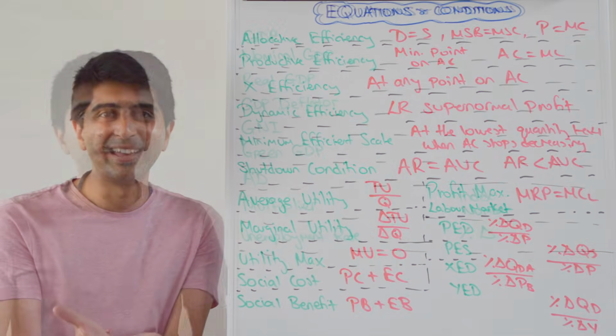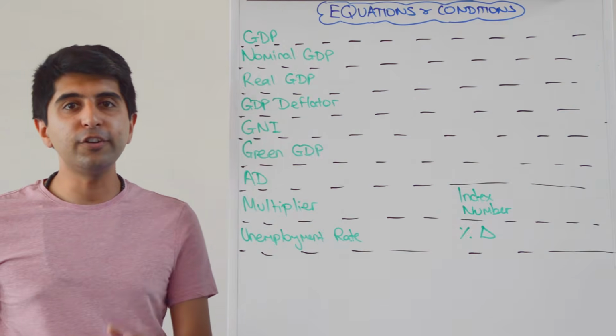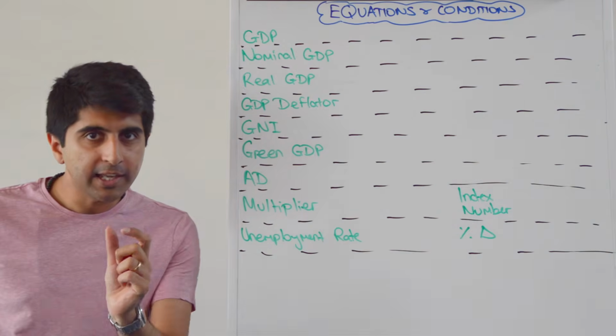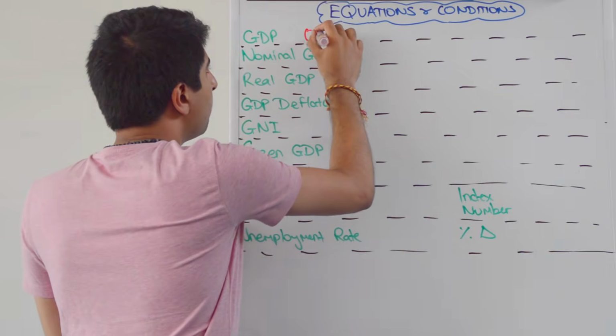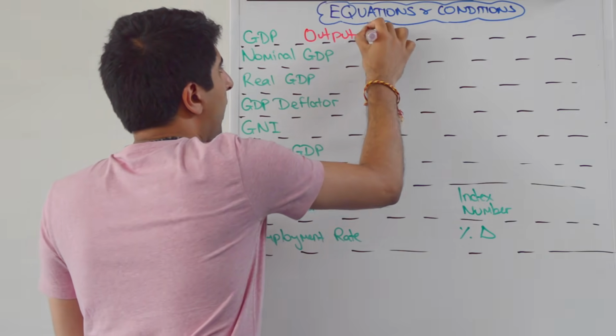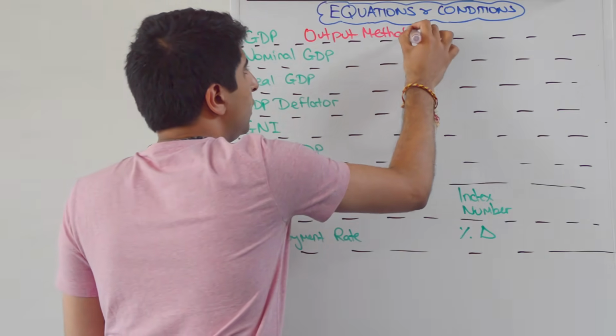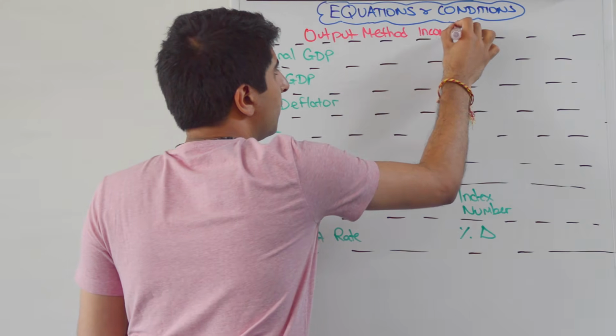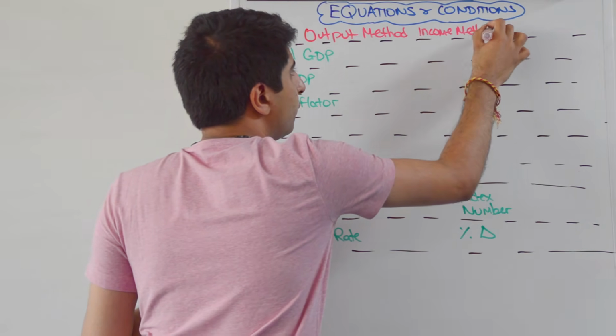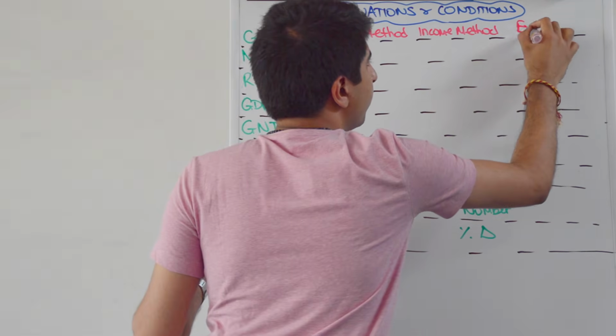Let's keep going. Let's now look at some macro conditions and equations. Well, to calculate GDP, there are 3 methods. You've got the output method, you've got the income method, and you've also got the expenditure method.